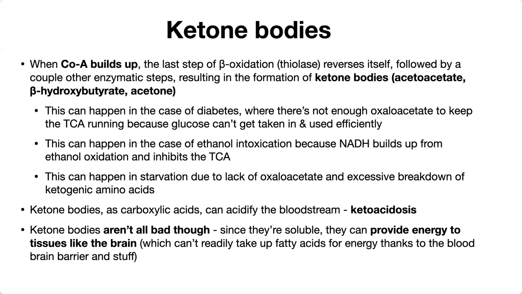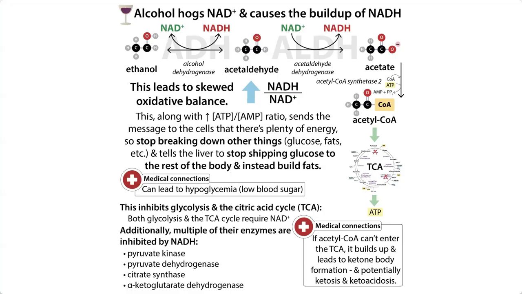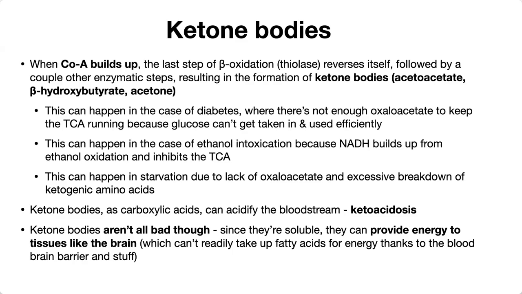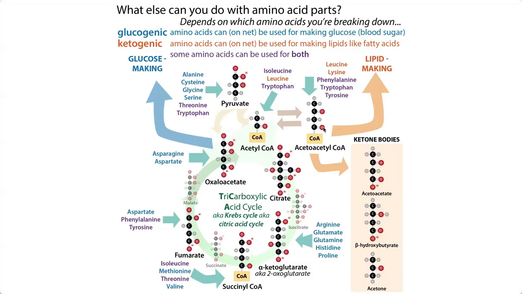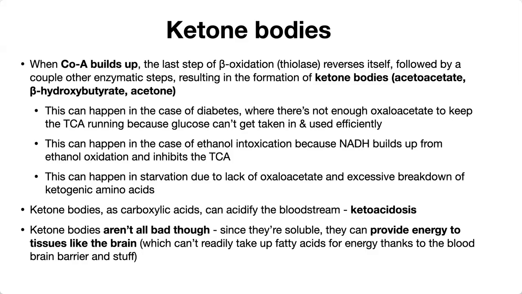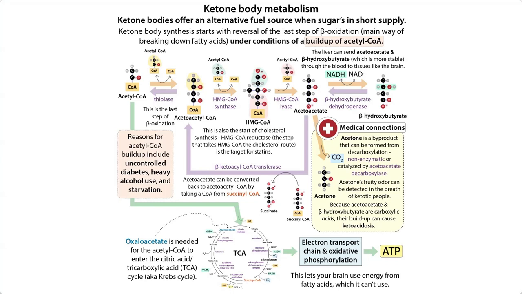It can happen in the case of ethanol intoxication, because the NADH builds up from ethanol oxidation and inhibits the TCA cycle. Or it can happen in starvation, because you don't have enough oxaloacetate and you have excessive breakdown of ketogenic amino acids. What can happen if you have a lot of ketone body formation is that it can acidify the bloodstream, causing a condition called ketoacidosis.